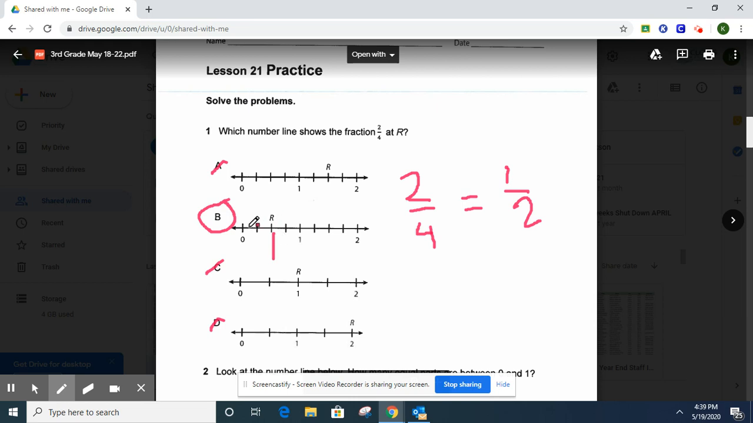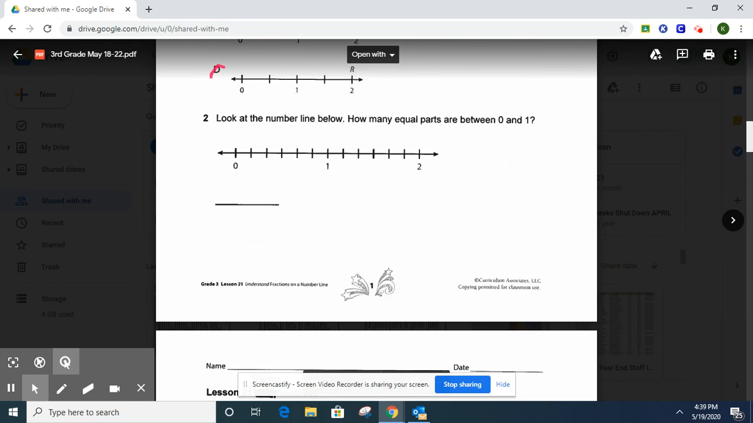Or you can just look at how it's 2/4 because we have 1, 2, 3, 4 spaces between 0 and 1. So 2/4 is going to be right here. Sorry, that doesn't look good, but that's 2/4 right there. I cannot write with this very well.